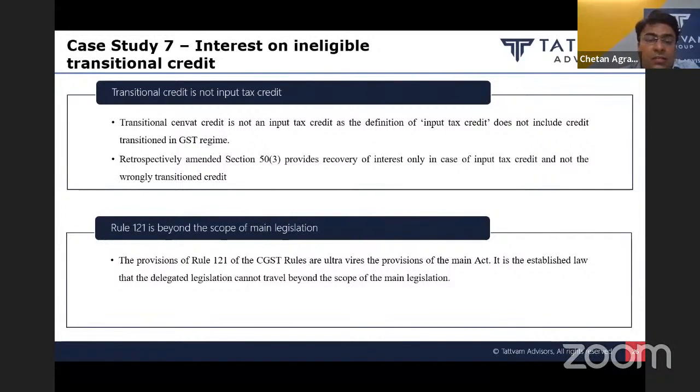So department again lacks the power to recover this interest from the SSEs regarding the wrong availment of ITC. Then again, in some cases they are relying upon this rule 121. So in this respect we can say that relying upon rule 121, department cannot recover this interest on transitional ITC because the rules cannot travel beyond. It is a settled principle of law that rules cannot travel beyond the scope of the main legislation. Only if some provision is provided in the main statute, then in pursuance of that only rules can be framed, and using those powers, the department can initiate proceedings against the taxpayers.